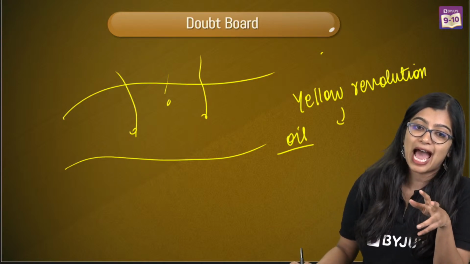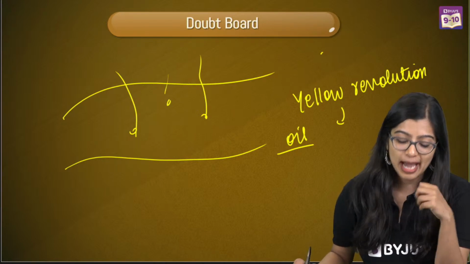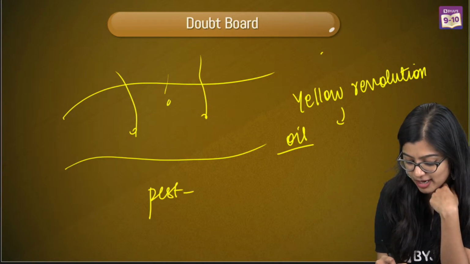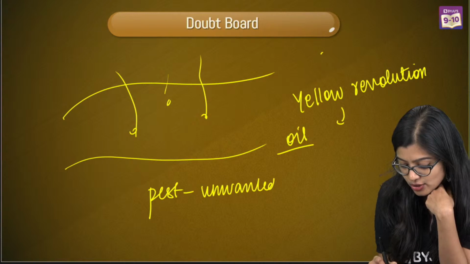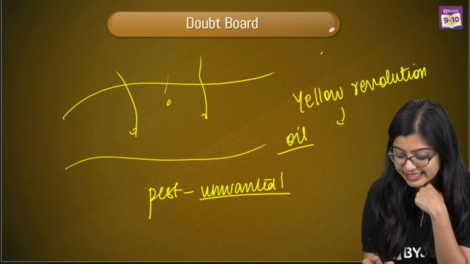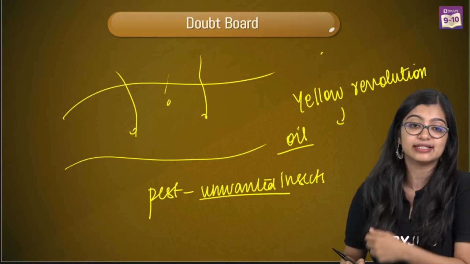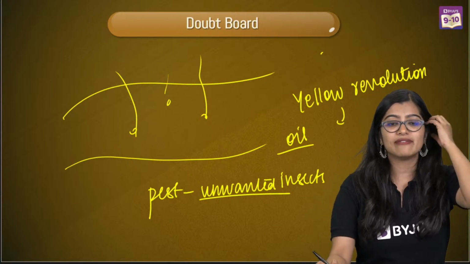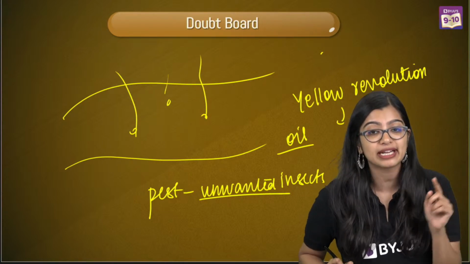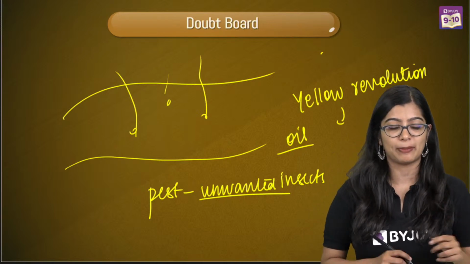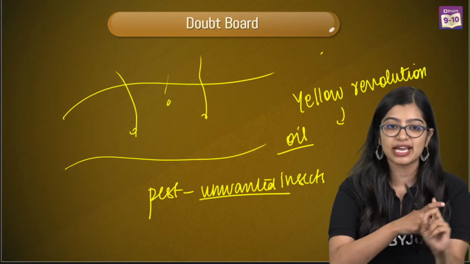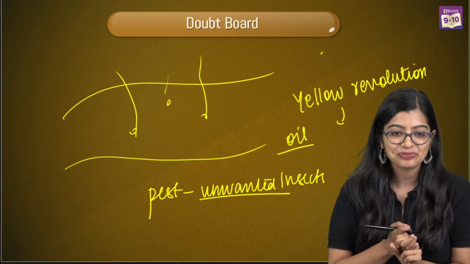That is what we call the yellow revolution. What are pests? Pests are nothing but unwanted, harmful insects that destroy crops. When will I explain the leftover part? I'll be coming next week and I'll be explaining the leftover part. Blue is for fishes, white is for milk, okay?